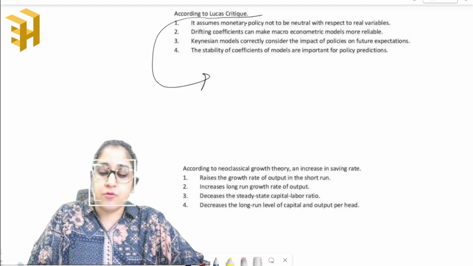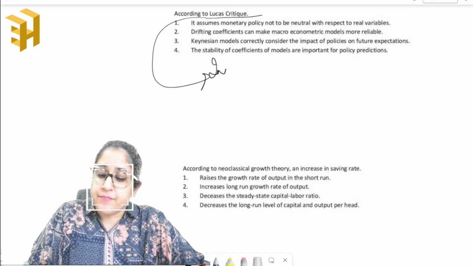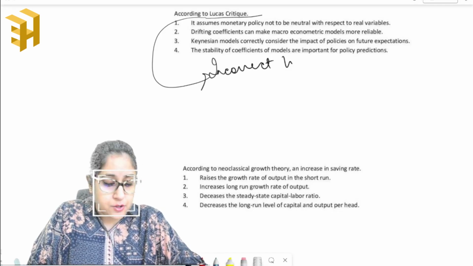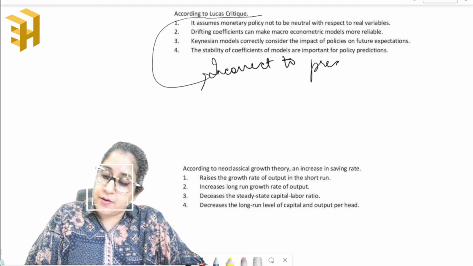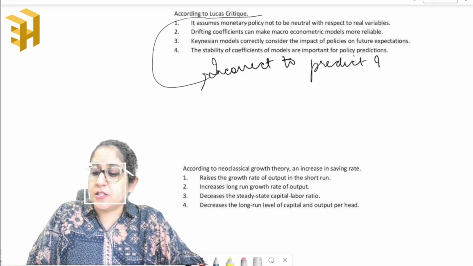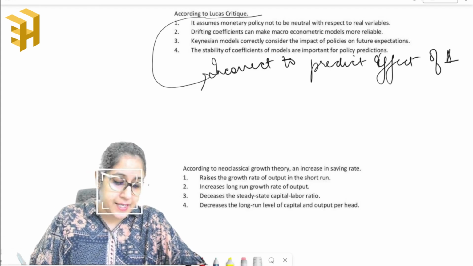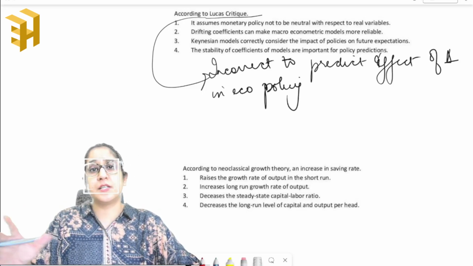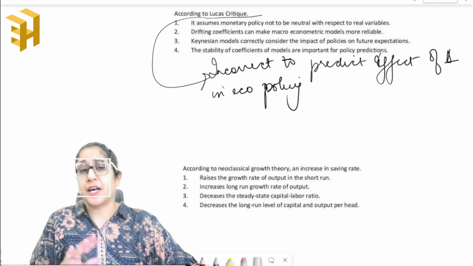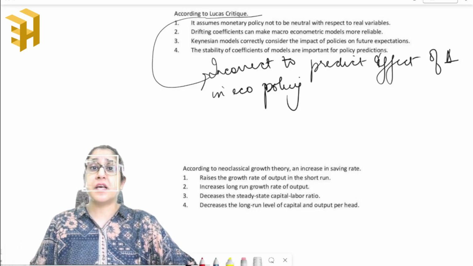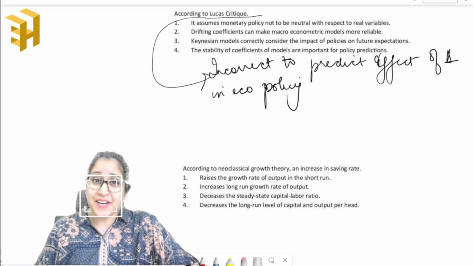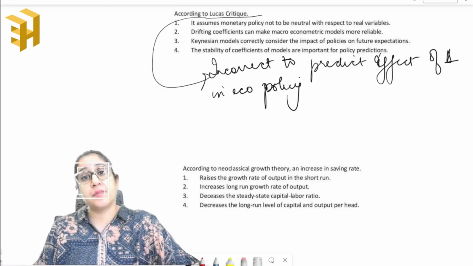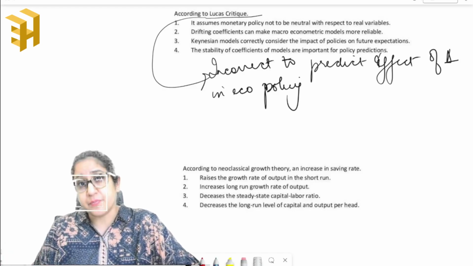You can just write it down, that it is basically incorrect to predict the effect of change in economic policy. You cannot just say that, okay, if we adopt contractionary policy, it will lead to a fall in prices. That is not always true. There is a new concept, that is disinflation, right? So what happened during the economic recession was not at all anticipated.